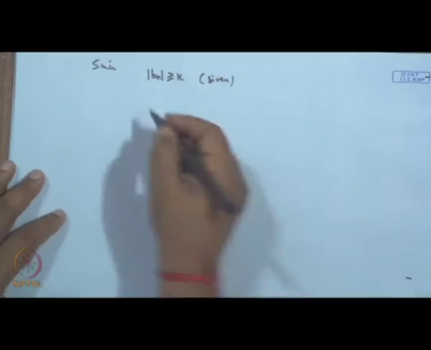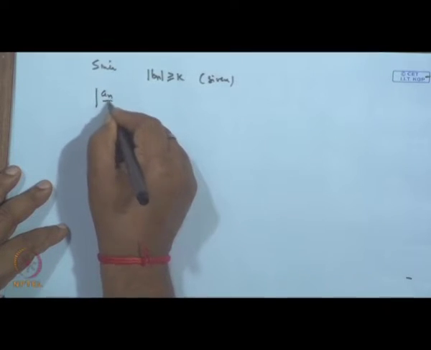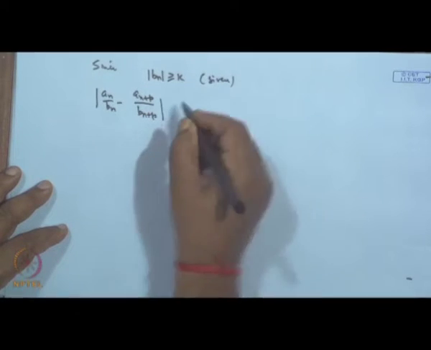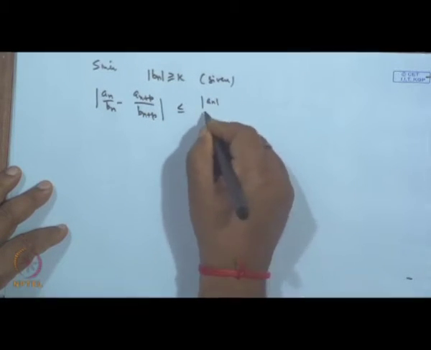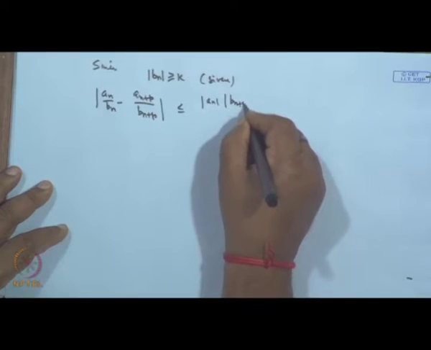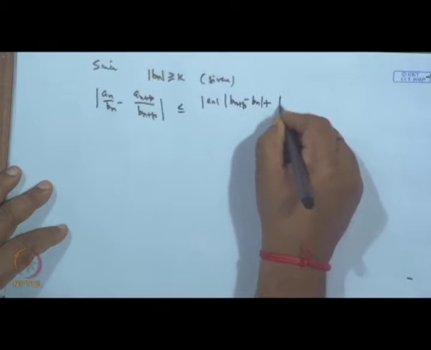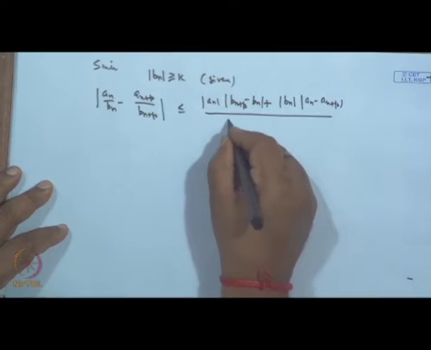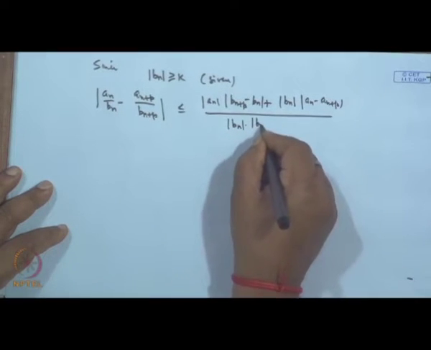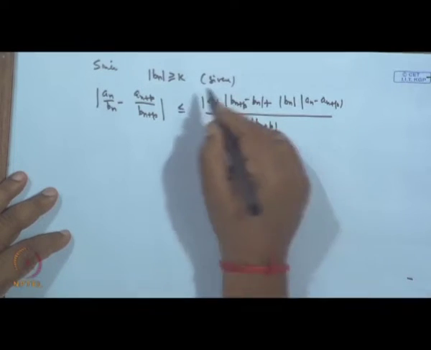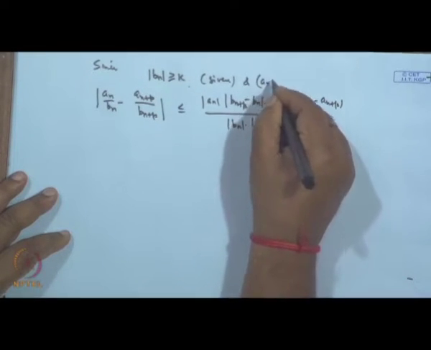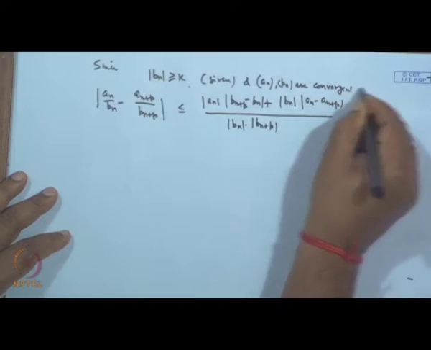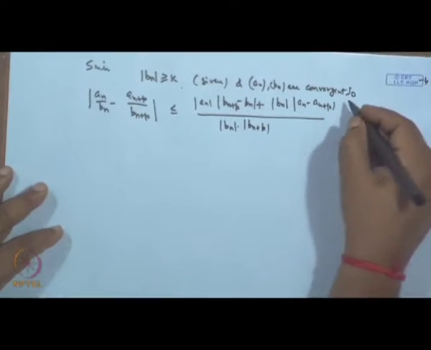Okay. So, we can say that |a_n/b_n - a_{n+p}/b_{n+p}| is less than or equal to |a_n| |b_{n+p} - b_n| plus |b_n| |a_n - a_{n+p}| divided by |b_n| |b_{n+p}|. Now, the sequences a_n and b_n are given to be convergent, so bounded.